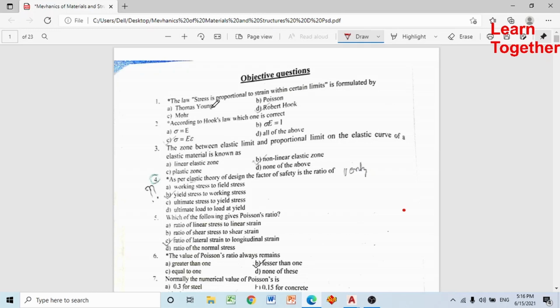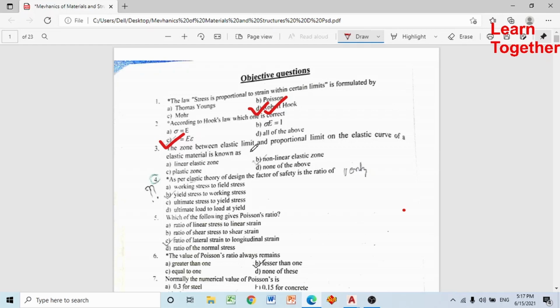The law "stress is proportional to strain within certain limits" is formulated by Robert Hooke. रोबोटले formulate गरेको हो. According to Hooke's law, which one is correct? Sigma is equal to E times epsilon.